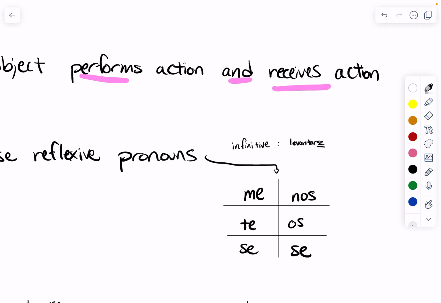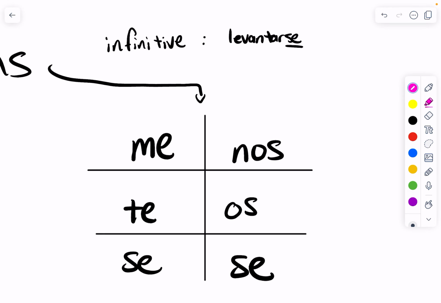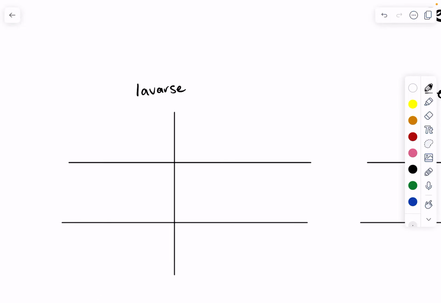And the reflexive pronouns for yo are me, for tú is te, for usted, él, and ella, se, for nosotros, nos, for vosotros, os, and for ellos, ellas, and ustedes, se. Let's conjugate some reflexive verbs as examples.